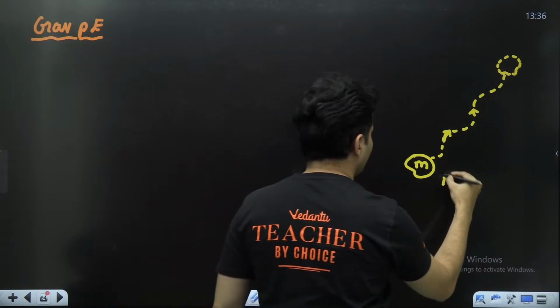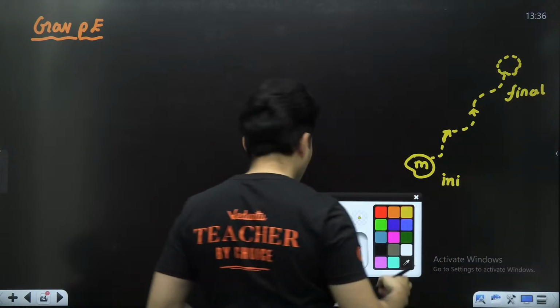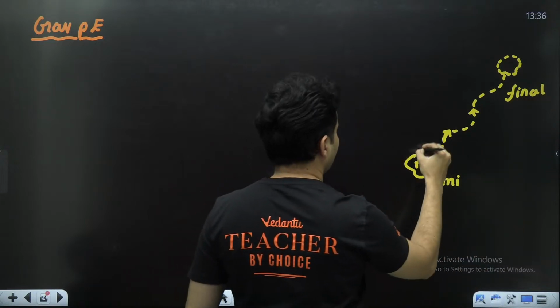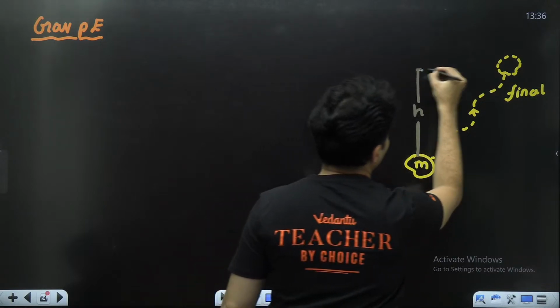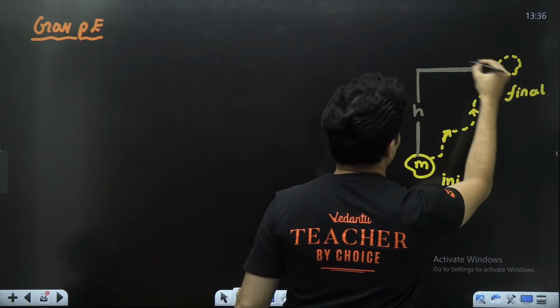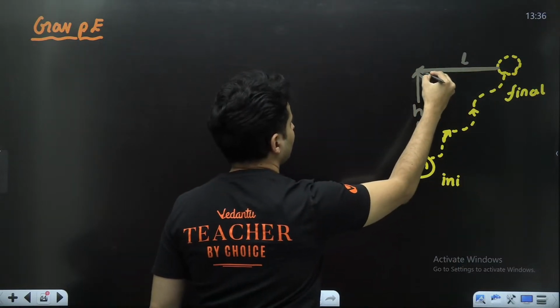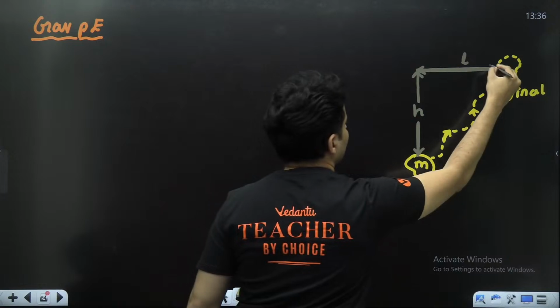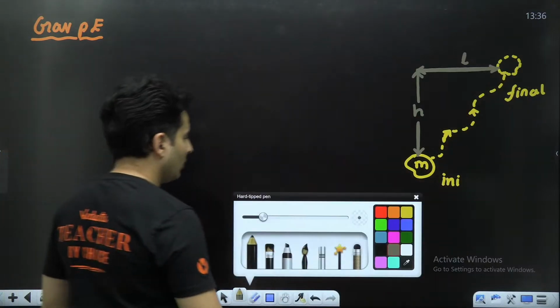This is your initial location, this is your final location. What you know is that there is a height difference of h. This length is something like L. This is the height, this is that length. How much is the change of the gravitational potential energy?